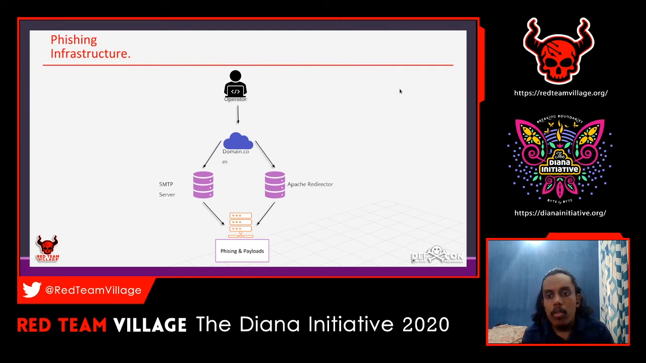You just want to change the redirector's IP. That is the best thing if you are going to do any phishing campaigns in future, and if you want to do multiple phishing campaigns using a single platform. You just want to change the redirector, and you just want to change the reverse proxies. So that's all that you need.